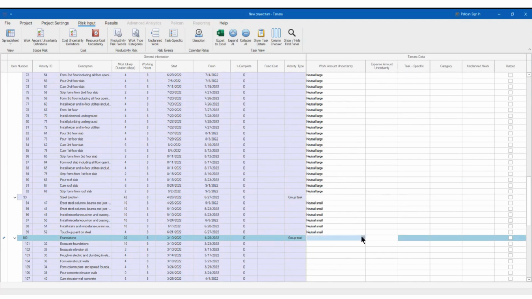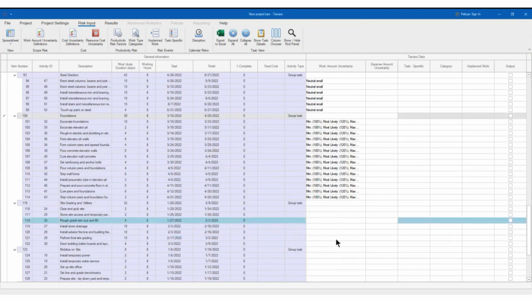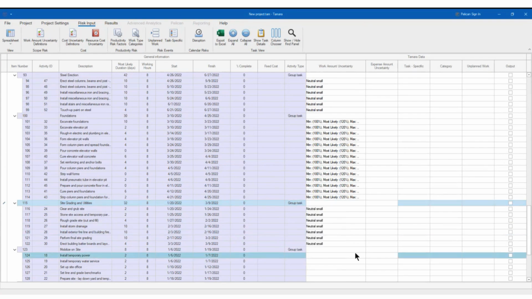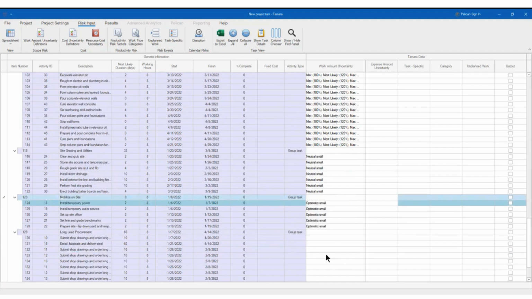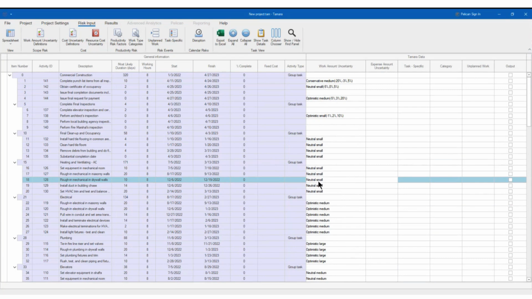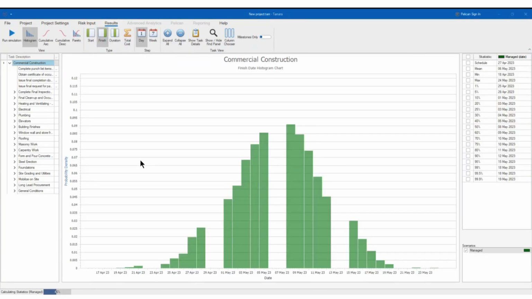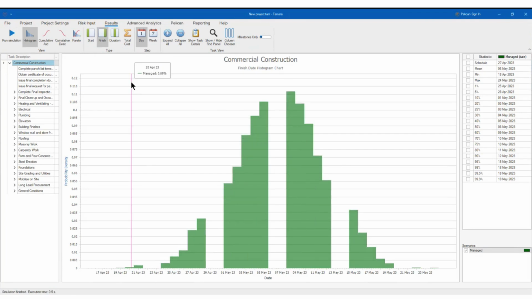So take a look here. You can do a custom. This custom could be absolute or relative, right? So for example, relative could be 100%, 120%, and 140%. So all of these are going to have this custom, or they will use the categories that you just set up, like that. You see? Now that you set up the uncertainty, it's as easy as coming here to the results and saying run simulation, like that. And boom, you have the simulation run. And that's why I said before, it's fast and easy, right?